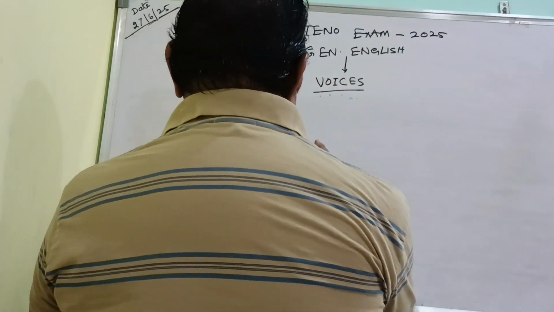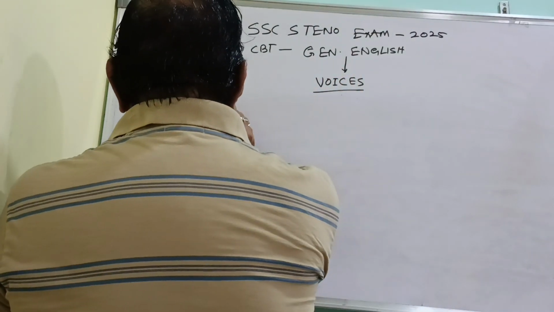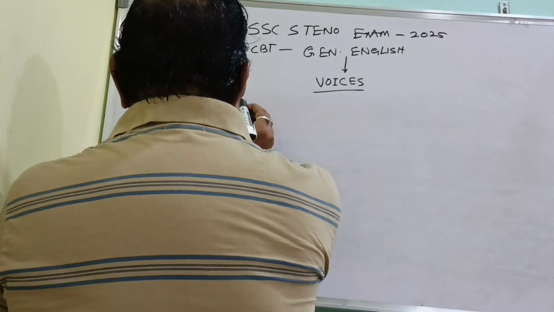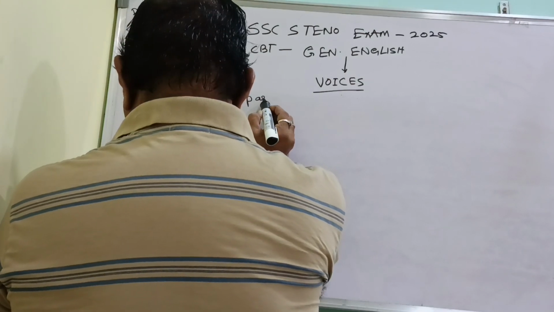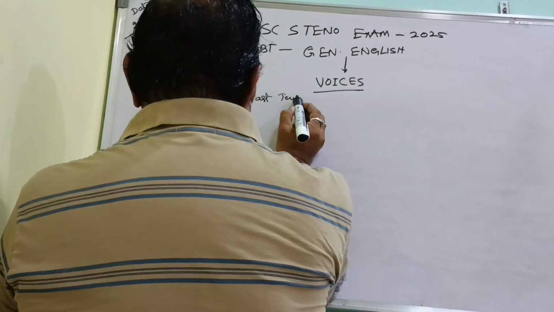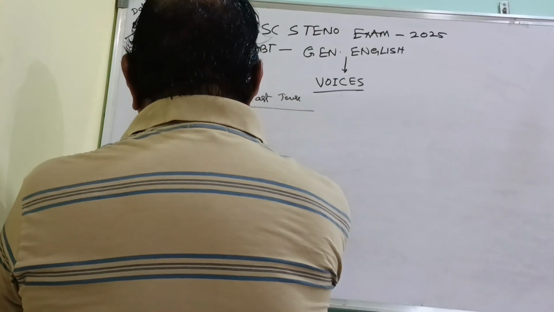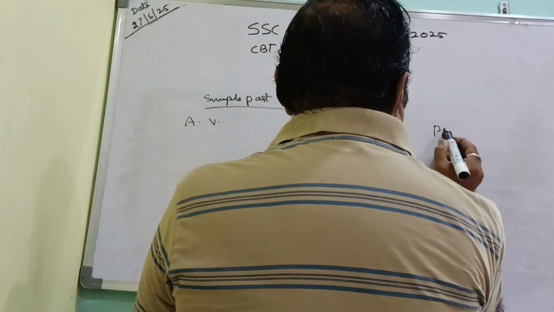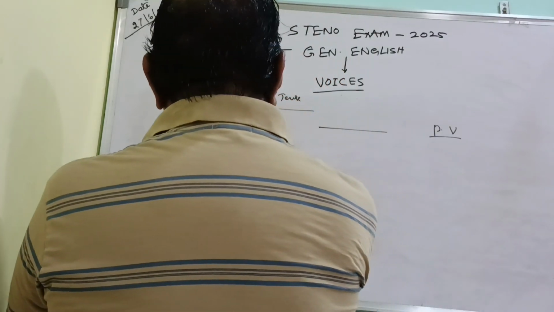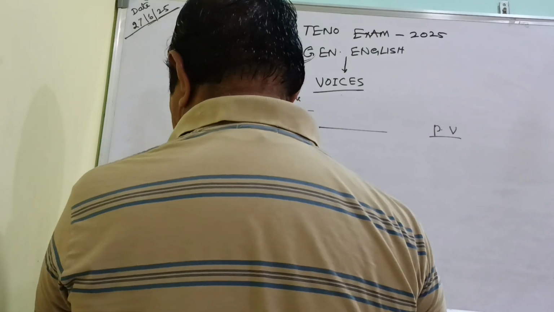Now the simple past tense: how the sentence will be in active voice and passive voice. I'm giving a better form, so please understand.